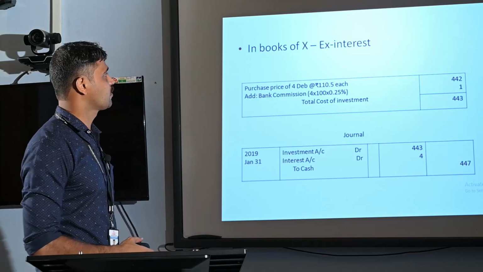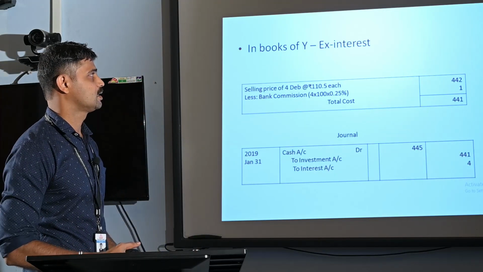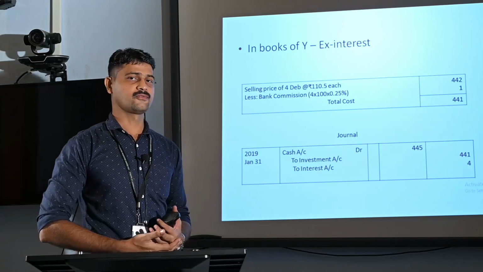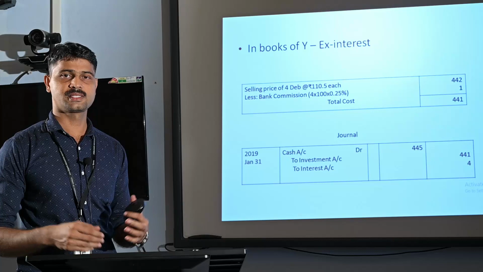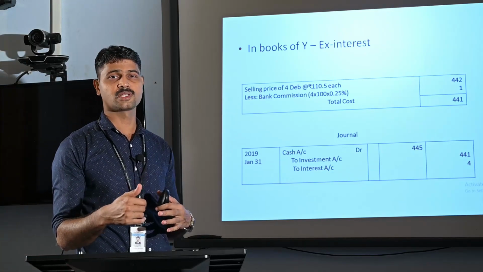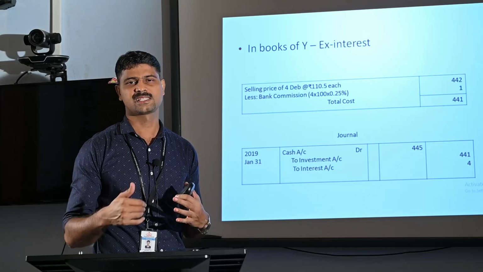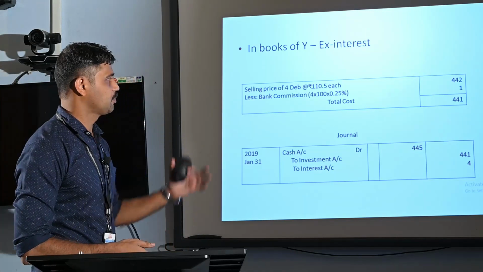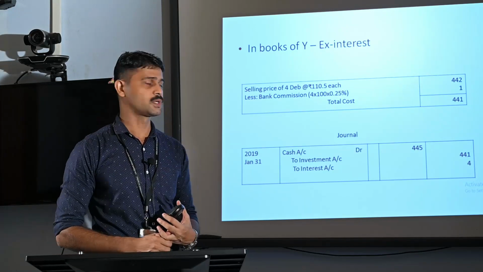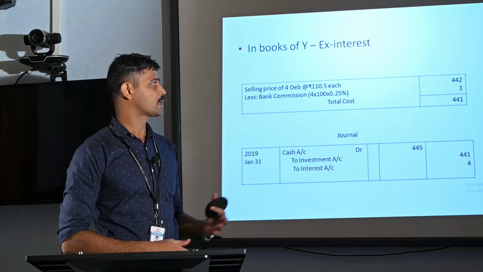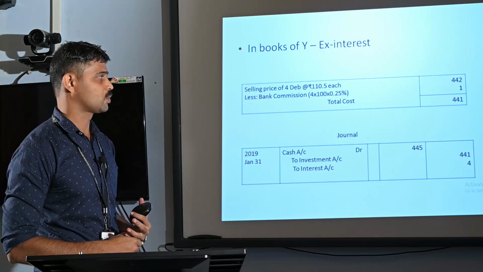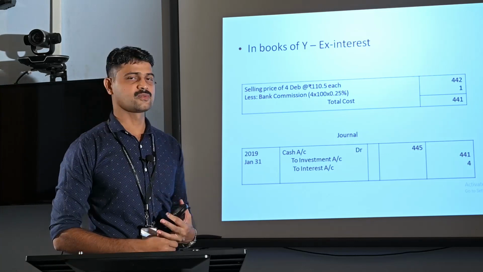The next, in books of Y, if the transaction is at ex interest quotation. Here Mr. Y is selling 4 debentures to Mr. X at ex interest quotation. That means Mr. Y is getting an additional amount for the interest accrued from Mr. X regarding this transaction. Selling price of 4 debentures at 110.5 each, that is rupees 442, less the bank commission of 0.25% of the face value, that is rupee 1, total cost is rupees 441.